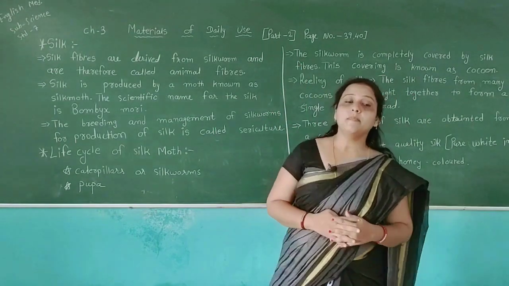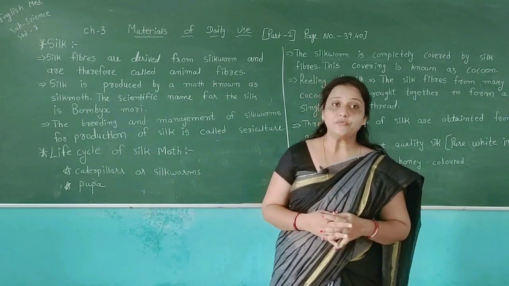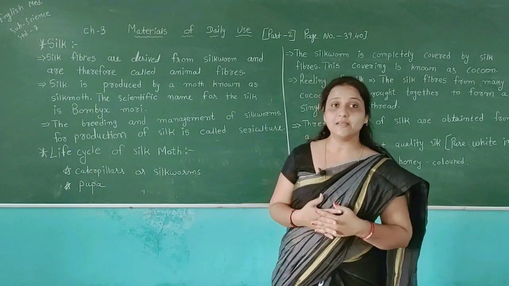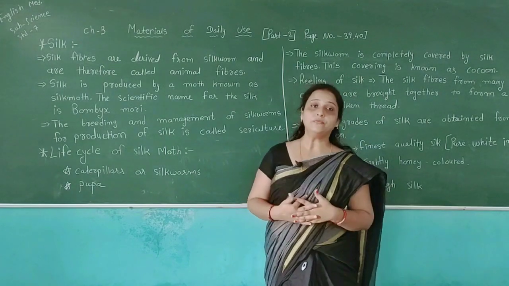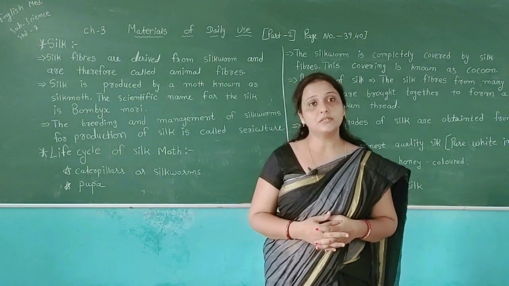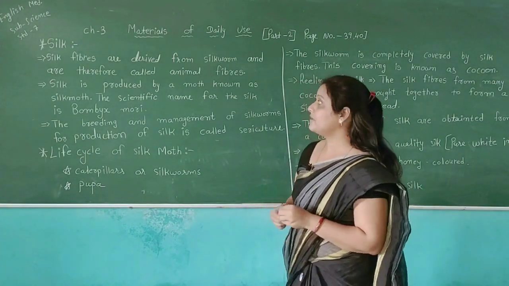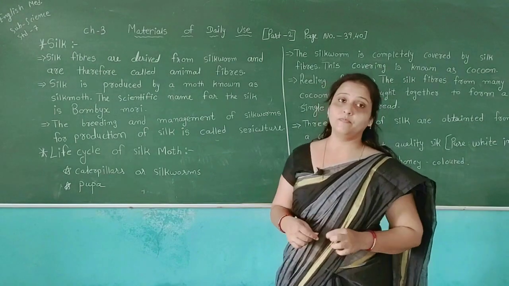In our previous part we discussed wool, how we get wool from the sheep, and after getting the wool, which types of processes go on to produce the best quality of wool. Now we will discuss silk.